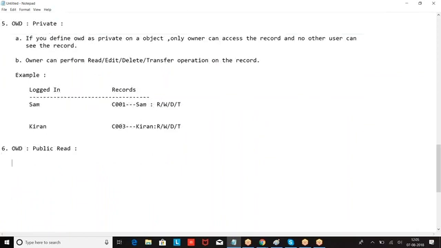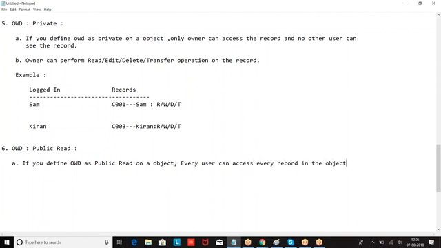If I say OWD public read, only public read, every user can see, every user can access every record in the object.